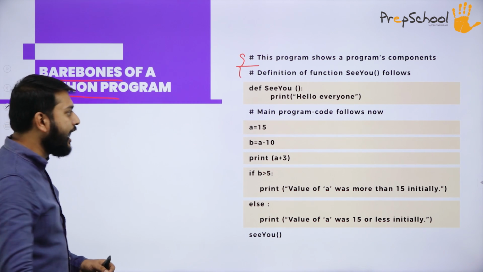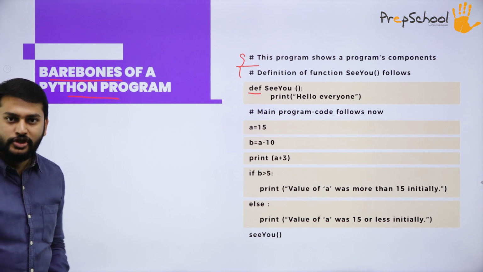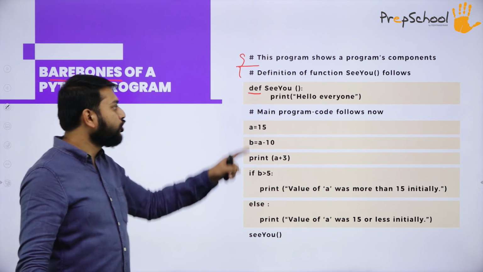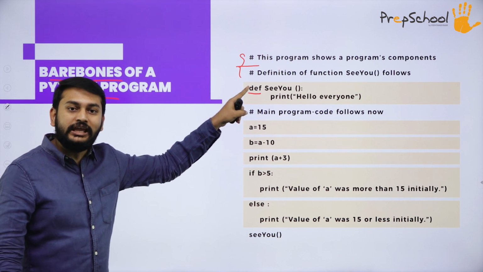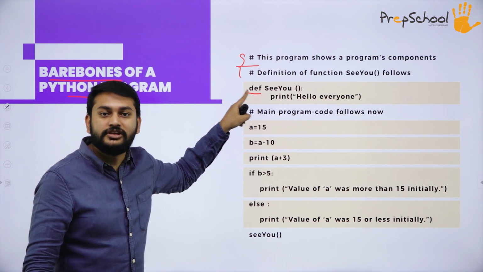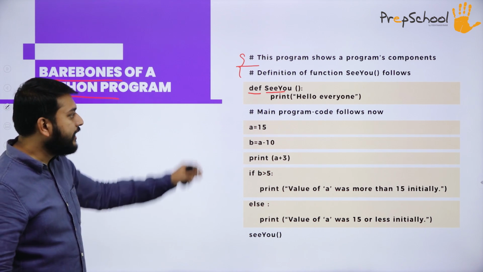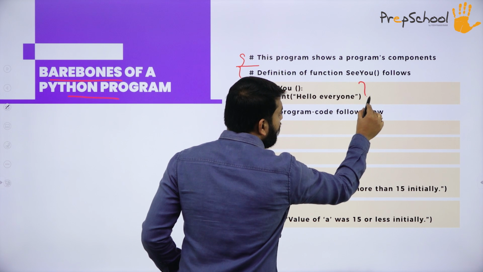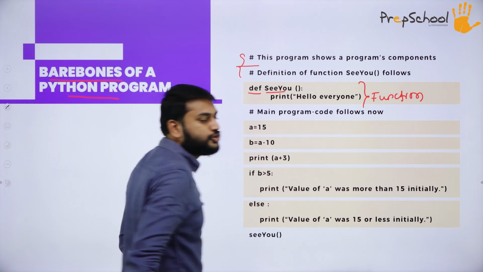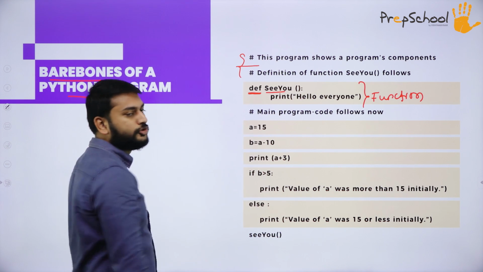So what is the next thing that I have? Please understand, here I'm using a keyword called def. I have already explained about keywords: a keyword has its own meaning. If I use def, that is the intimation I'm trying to give. Def stands for definition. I'm trying to define a function. So this is what I will call a function. How do you identify this is a function? Because of this keyword.